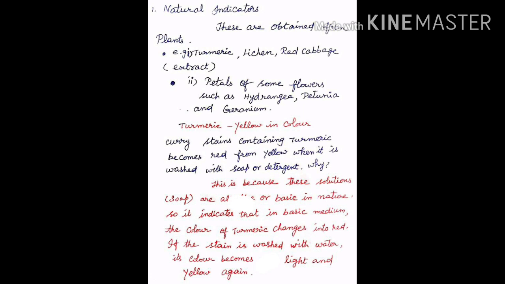Let us recall the action of turmeric with the base. Turmeric is yellow in color. Curry stains containing turmeric become red from yellow when washed with soap or detergent. Why? This is because the solutions of soap are alkaline or basic in nature. So, it indicates that in basic medium, the color of turmeric changes into red. If the stain is washed with water, its color becomes light and yellow again.